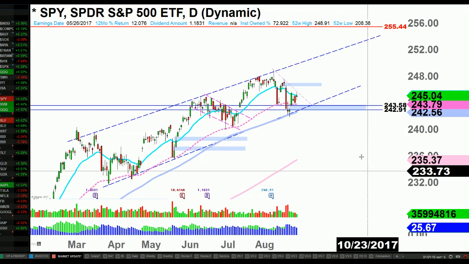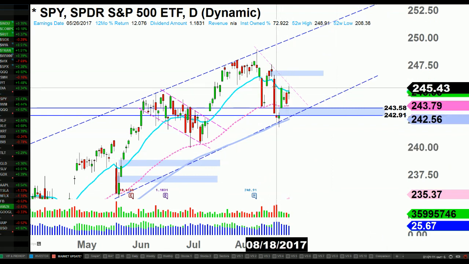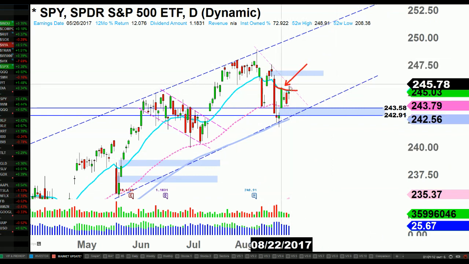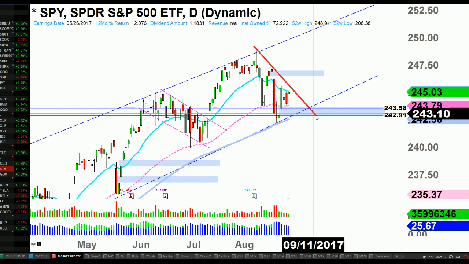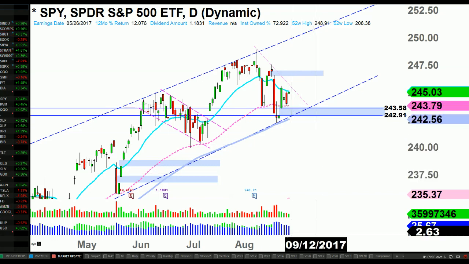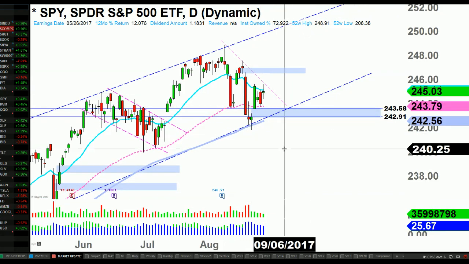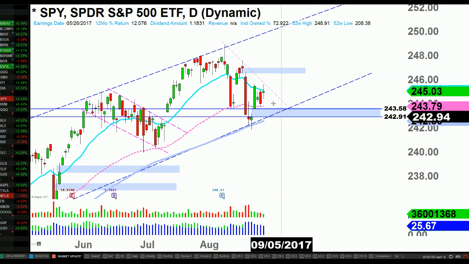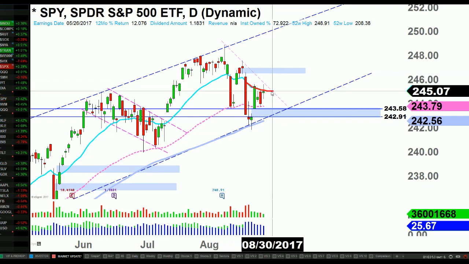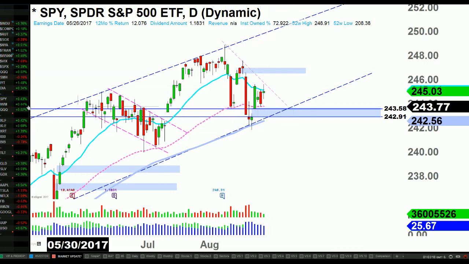I'll continue to put that up there, and we will visit those and follow up every week on Friday. Worst case, again, the 50 MA or 20 MA is acting as resistance. We've got this falling resistance, so let's see how that plays out. We've got a little bit of a bull pennant type of pattern. The 50 MA is flattening out, and we're above it. So intermediate term we're in an uptrend, and the sentiment is still bullish. In the minor term it's neutral to bearish, as long as we're still below the declining resistance.